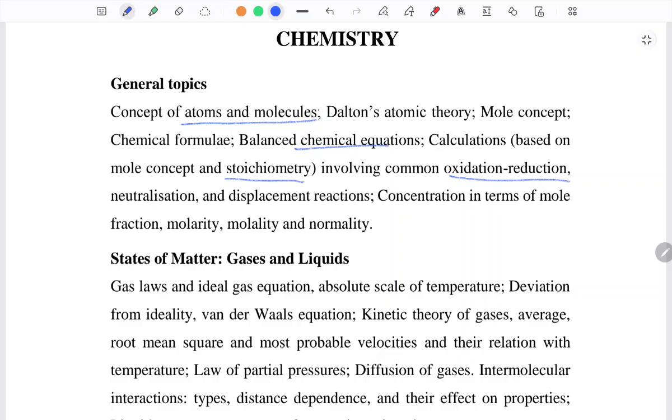So displacement reactions, what they are called, molality, molarity, mole fraction, normality, what these are called. After studying, of course, you'll be able to understand all of this. You would be able to make us understand. So isn't it interesting? So interesting.